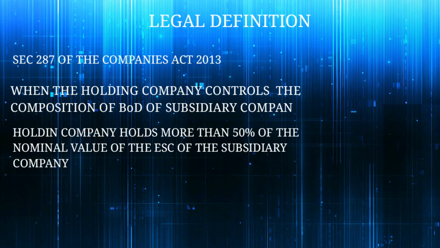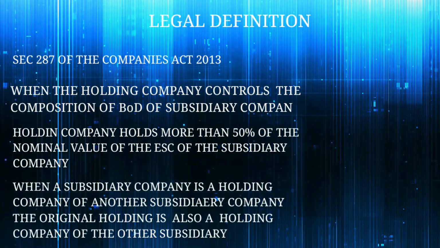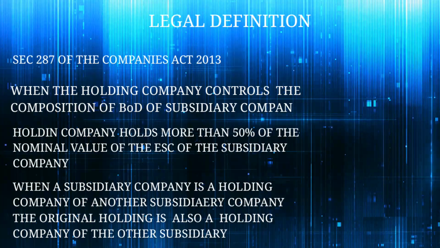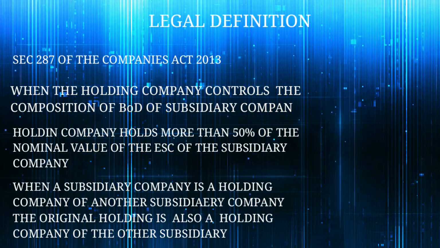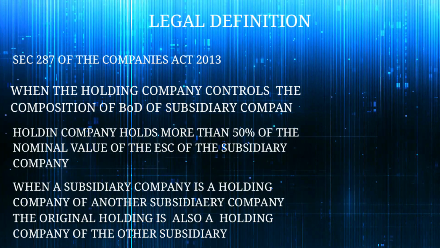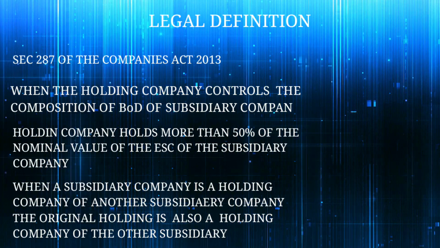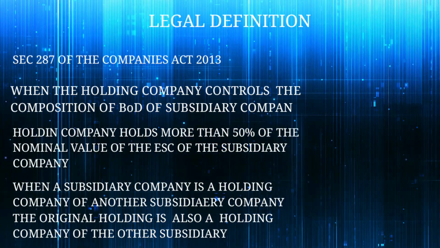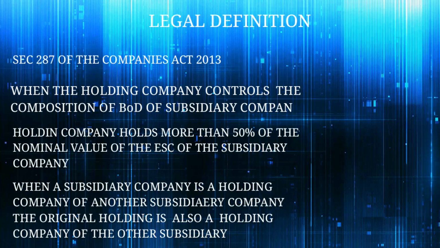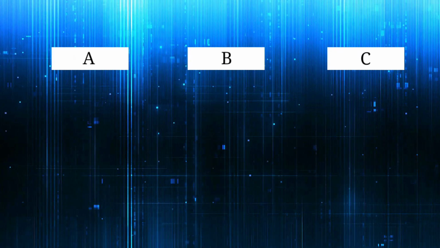Third case. When a subsidiary company is a holding company of another subsidiary company, the original holding company is also a holding company of that other subsidiary company. Don't get confused, I will explain. Here A Limited, B Limited, C Limited.